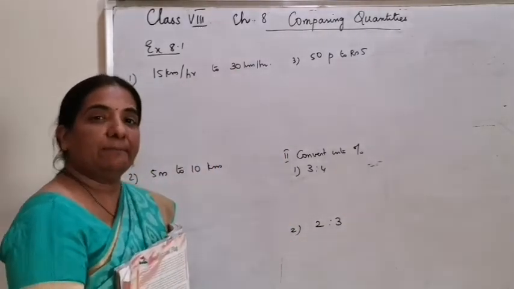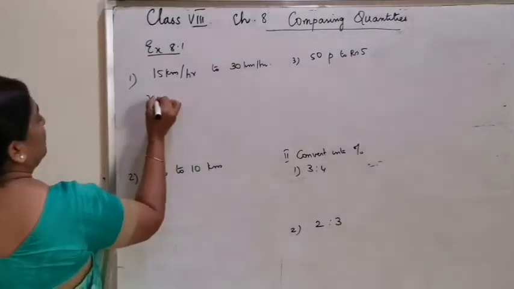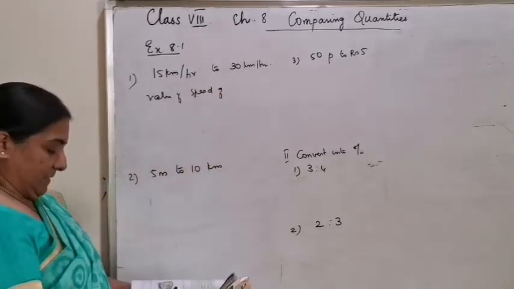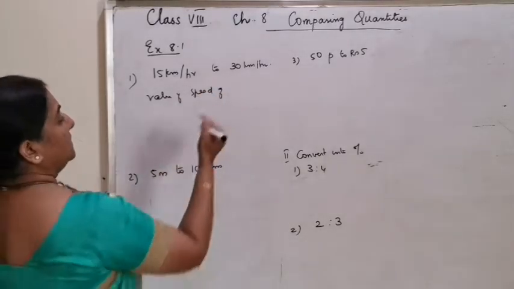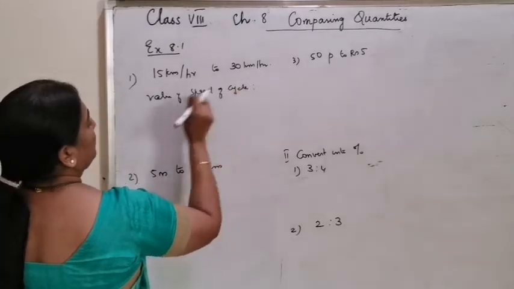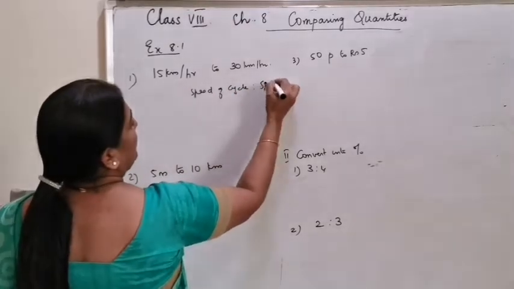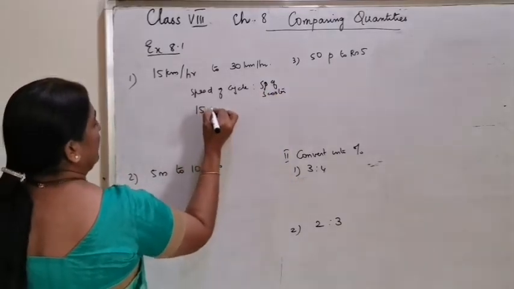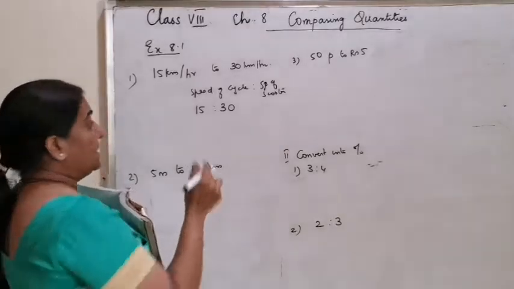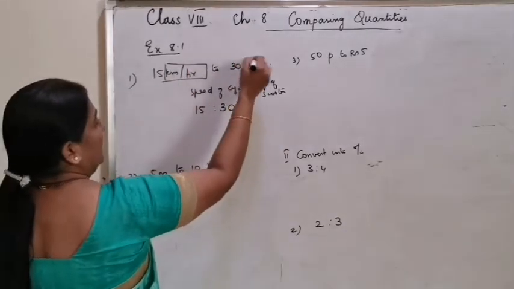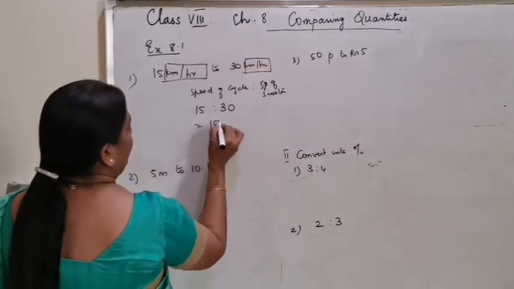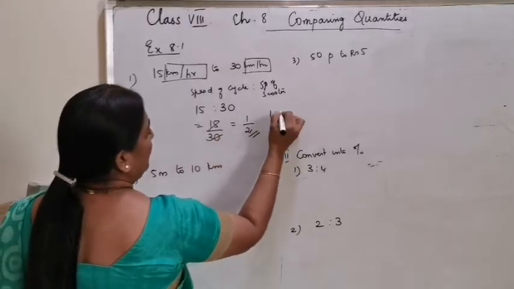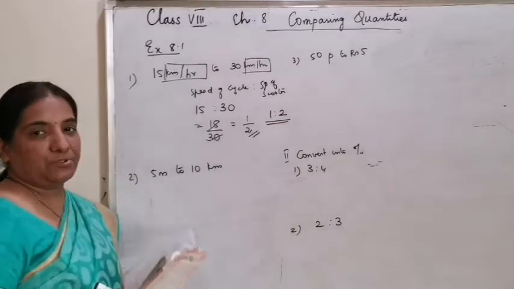So you can very well compare. Therefore, the ratio of speed of cycle to speed of scooter is equal to 15 is to 30, because both the units are the same, kilometer per hour, which is equal to 15 by 30, or you can reduce it as 1 by 2 or leave it as 1 is to 2.